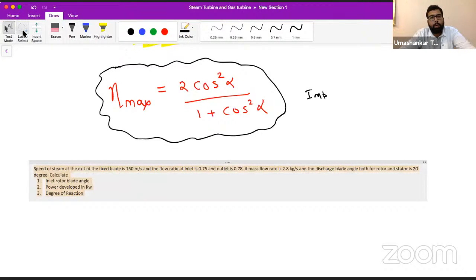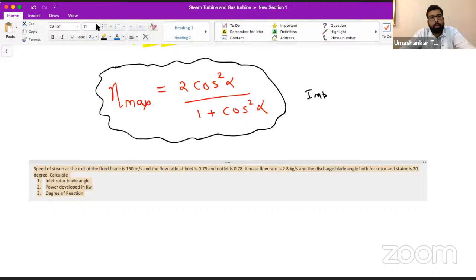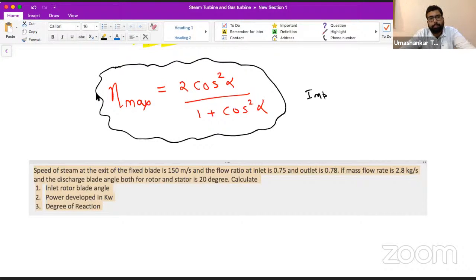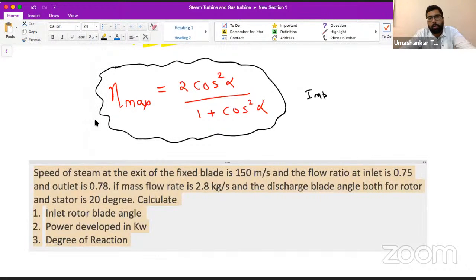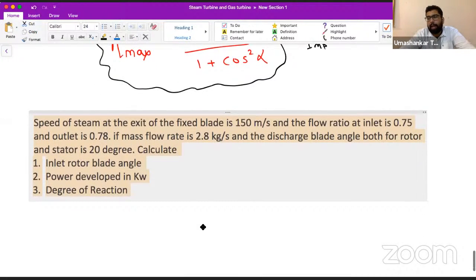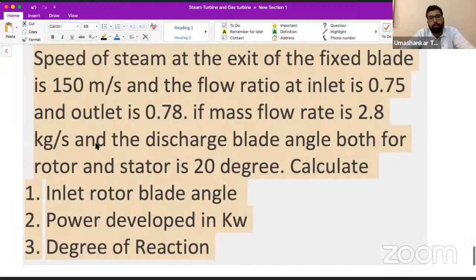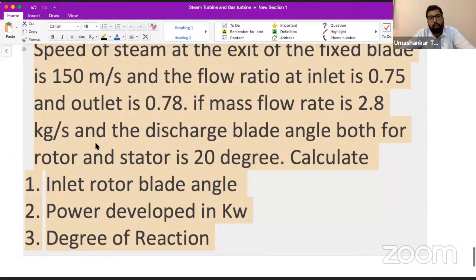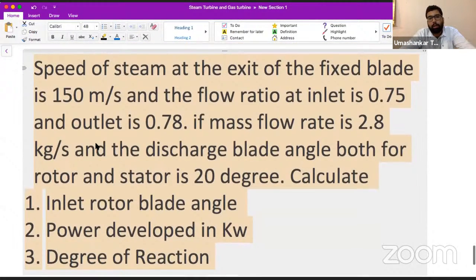So let me increase the font size of it. I think this much is better. Or we shall increase it even further. Okay, now it is fine. So can all of you see it, or should I increase it even further? Okay, now I have increased it a lot.